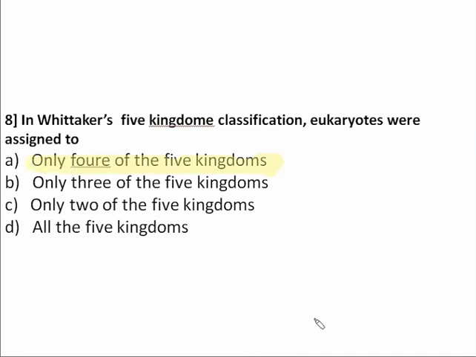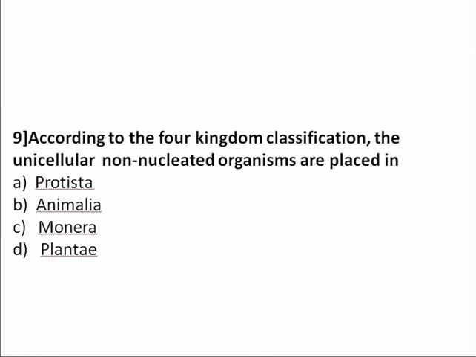So, move on to the next question, the 9th question. According to the 4 kingdom classification, the unicellular non-nucleated organisms are placed in. The 4 kingdom classification was given by Herbert Copeland in 1956. He proposed the 4 kingdoms: Monera, Protista, Plantae and Animalia.